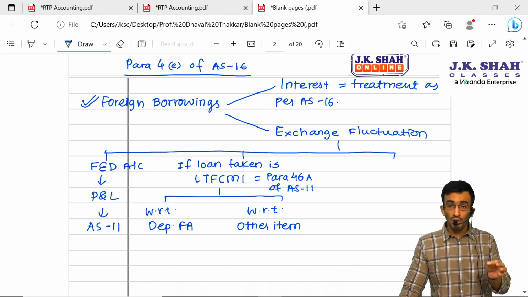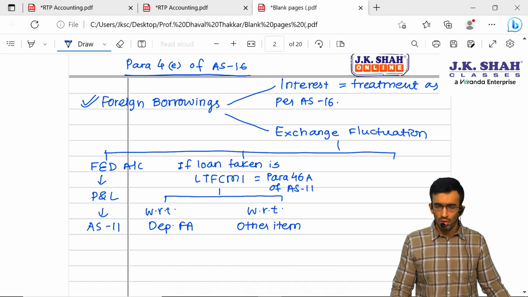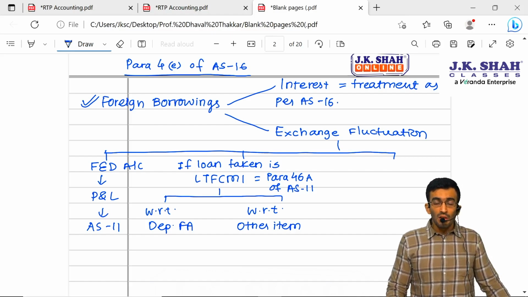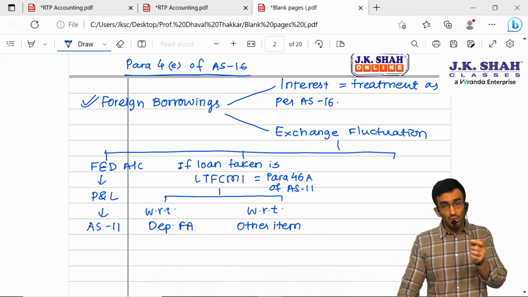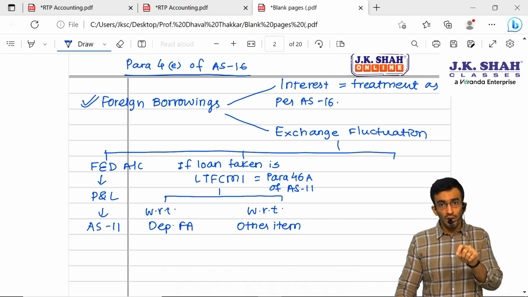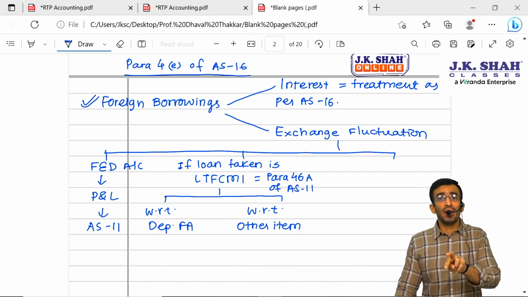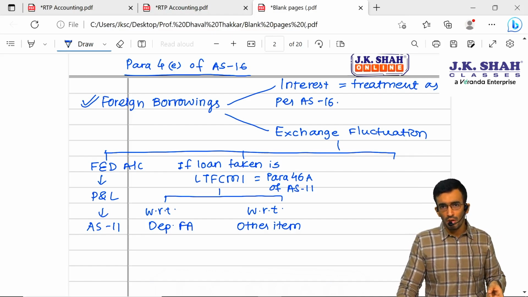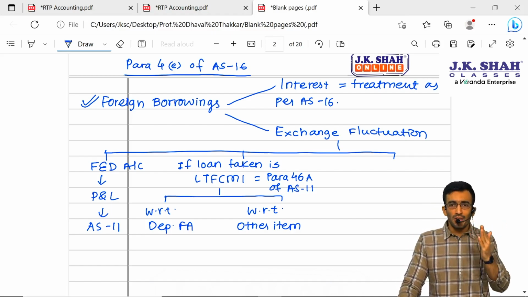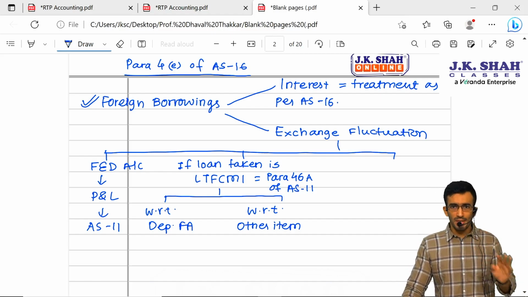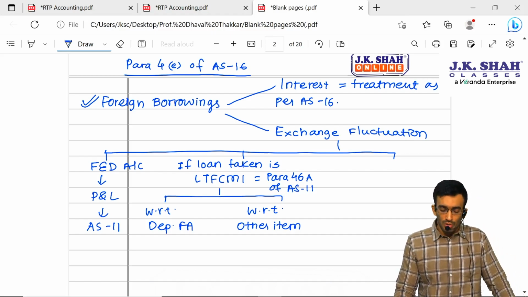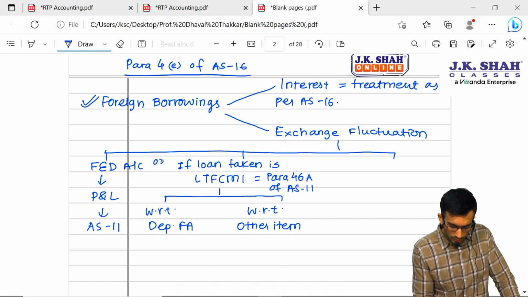But if this long-term foreign currency monetary item is with respect to other item, for example working capital loan, then that exchange fluctuation due to translation on balance sheet date at closing rate will be accumulated in a separate account called FCMITD account, and that will be amortized over the tenure of the loan on SLM basis. So, sir, this is OR.